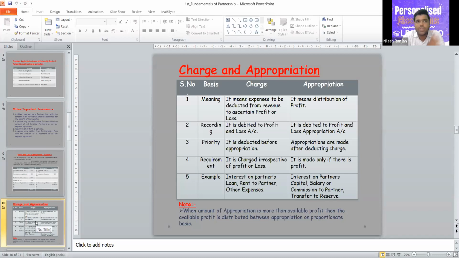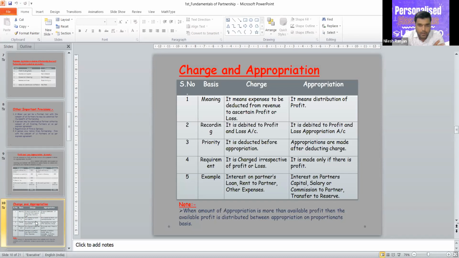Like any expenses, you can take salary of manager or any employee, rent, electricity expenses, telephone expenses, printing and stationery, audit fee, whatever the expenses are, all the expenses are called charge. Appropriation, which I already told you, means distribution of profit.